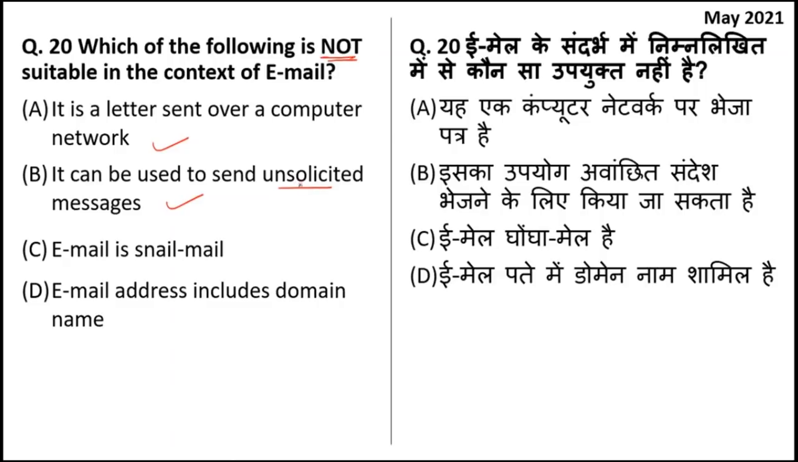So there are so many advertisements that you get on your email, if you might have seen, that are called unsolicited messages. Email address include a domain name like .com or .edu. All these are domain names, which are added at the end of the email address. So the statement that is not true is email is a snail mail. So option C is incorrect.